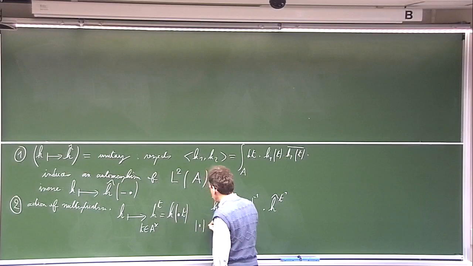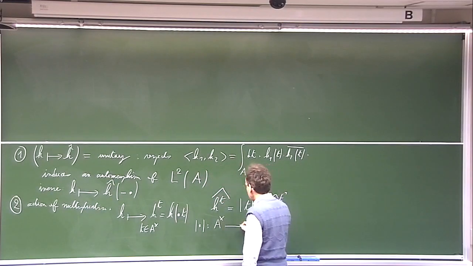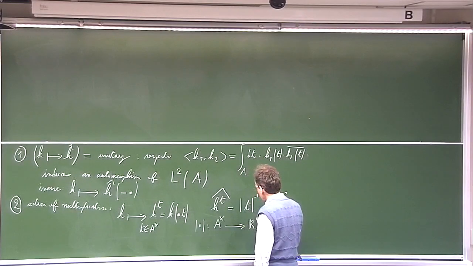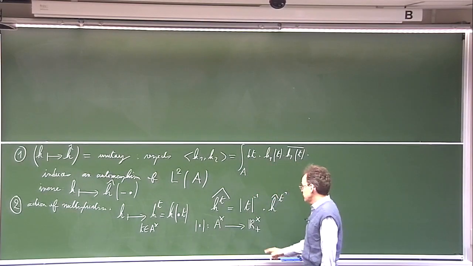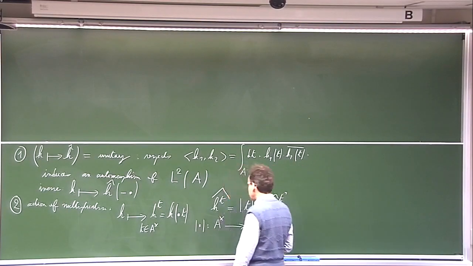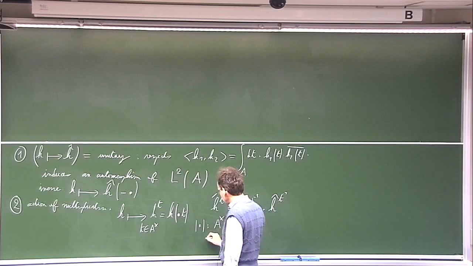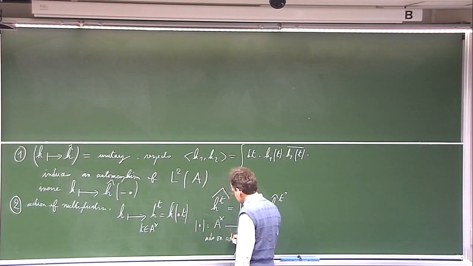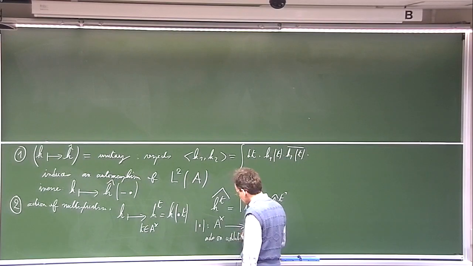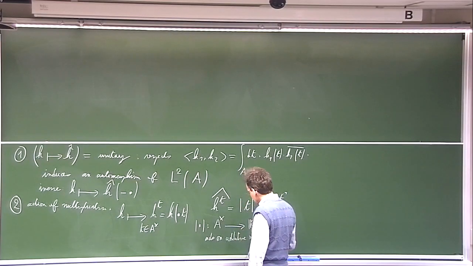So what is this? This here is a multiplicative homomorphism from A cross to R plus cross. And how is it defined? It is a character through which A cross acts on additive measures.